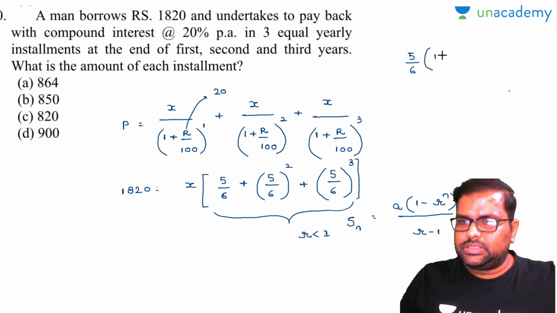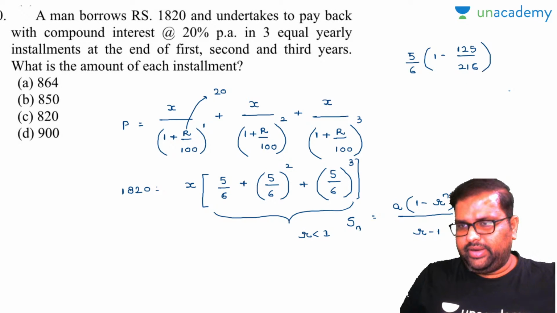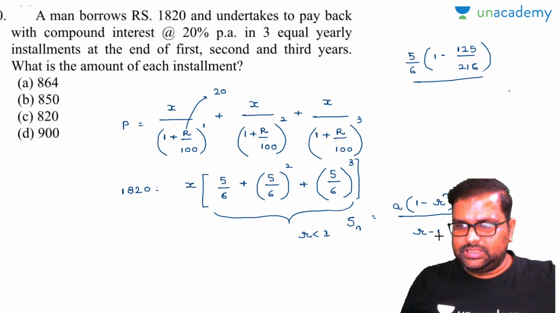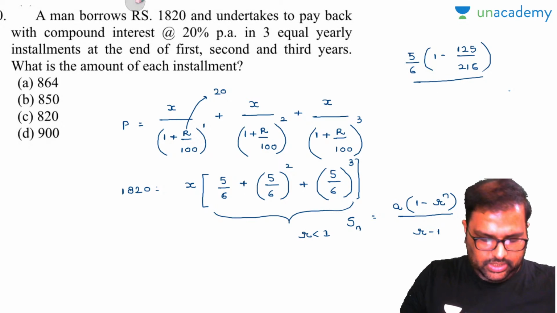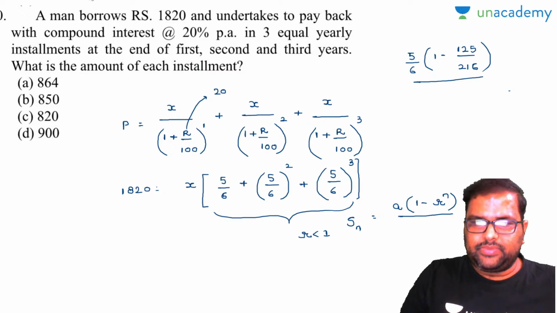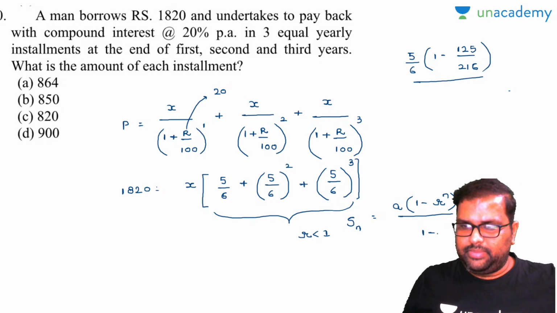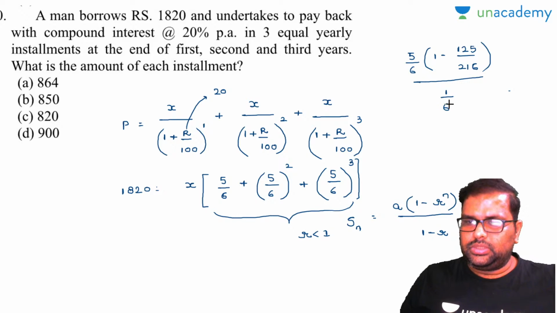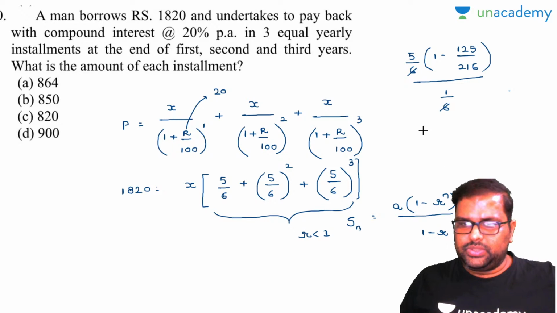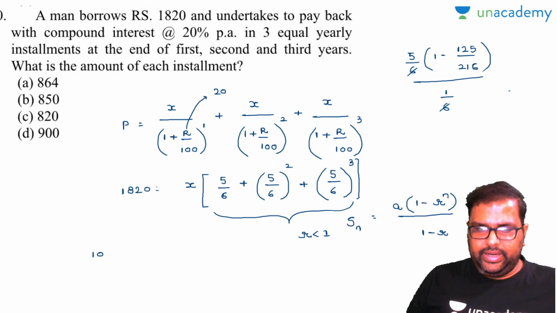1 minus 125, because our n value is 3, over 216. Divided by 5 minus 6, sorry, this is r minus 1, this is 1 minus r, 1 minus 5 by 6 is 1 by 6, so this gets cancelled. So at last, finally, 1820 is equal to